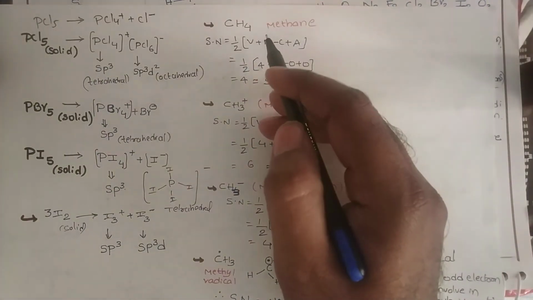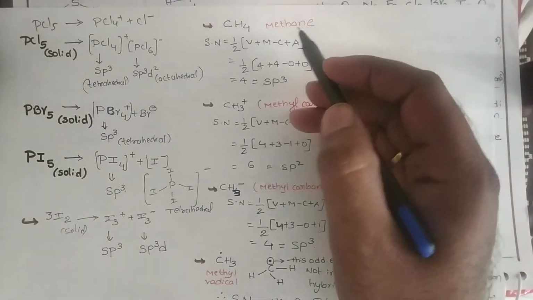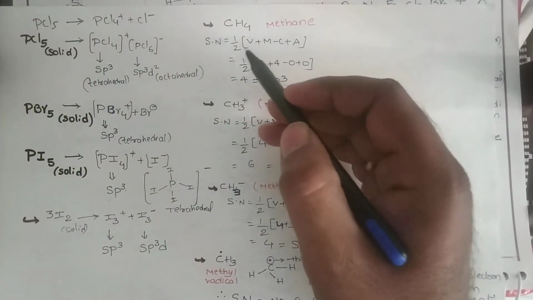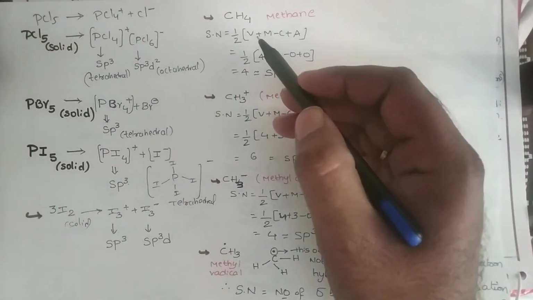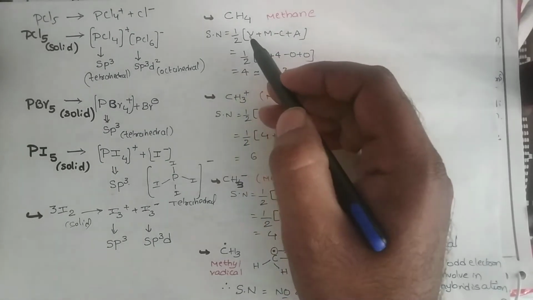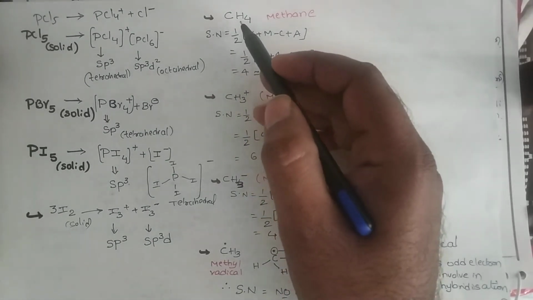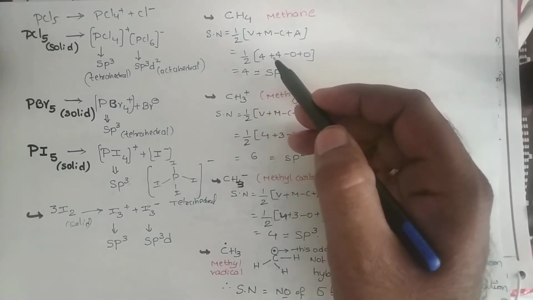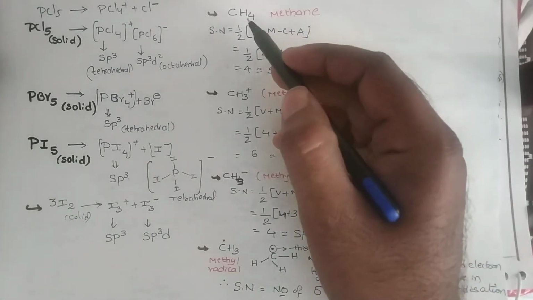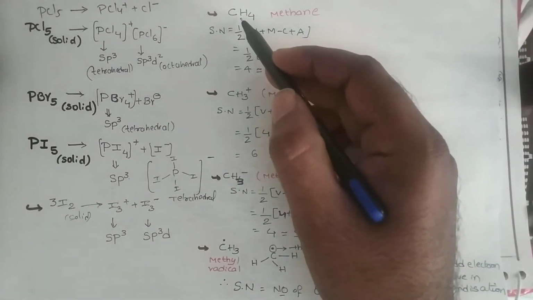We'll come to some more exceptions, but there's no need for that many. In simple methane molecule, the steric number is half into V plus M, C, a. Here V is the valency electrons of the central atom. Carbon's valency electron count is 4, and M is the number of monovalent bonds surrounding it, meaning single bonds.